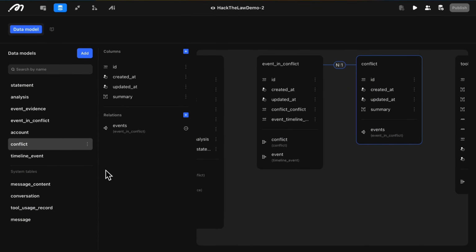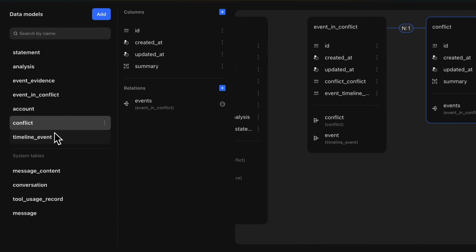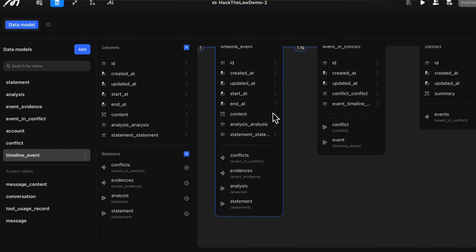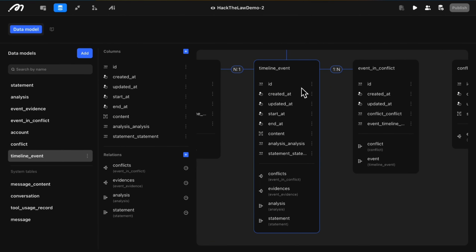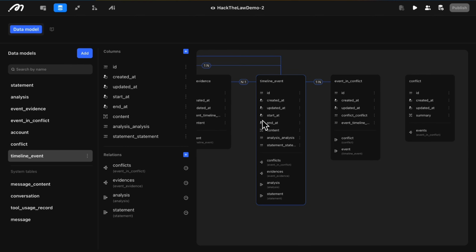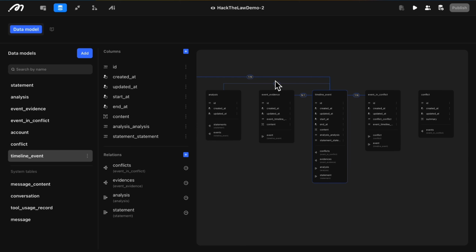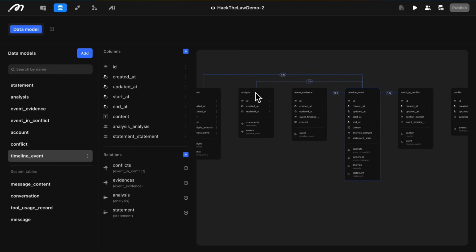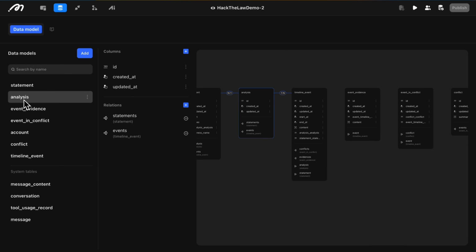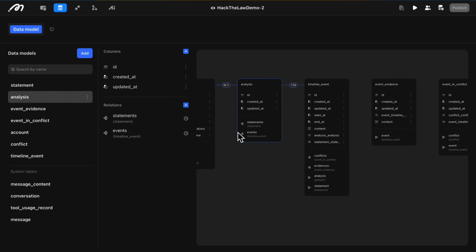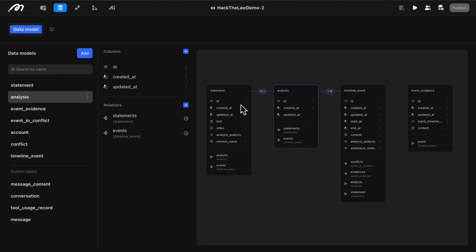The timeline event table stores structured events extracted by AI. We chain them together via the data relations. For example, each analysis record links to multiple statements and events, which means 2 witness statements and all the timeline data they produce can be connected under a single case.